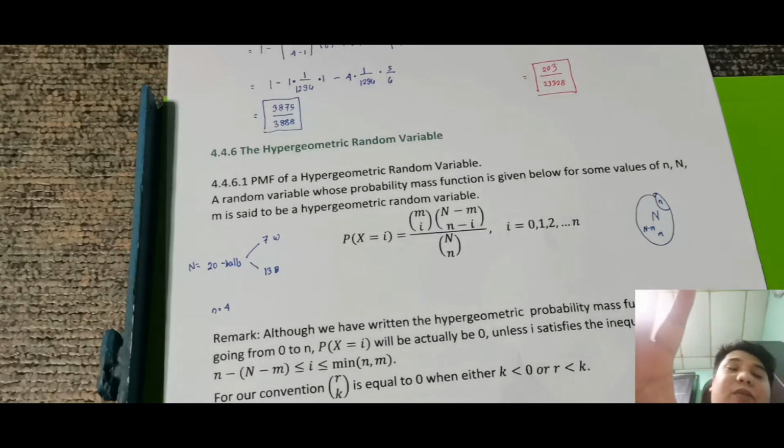So bubunot lang tayo ng 5. So small size na 5. So parang pick lang tayo ng card na 5 randomly. Tapos ano yung probability na may tatlong king kang nabunot? So yun yung probability x is equal to 3. Okay, so hoping na nagets mo yung idea, sir.